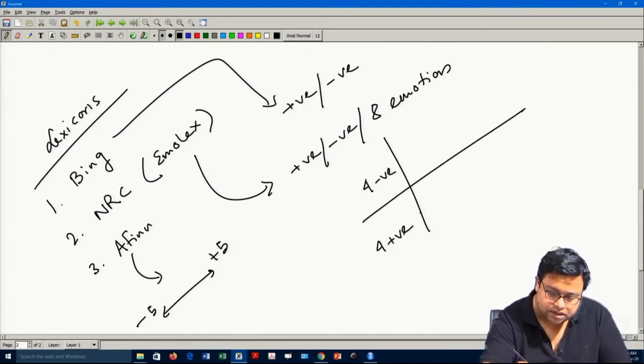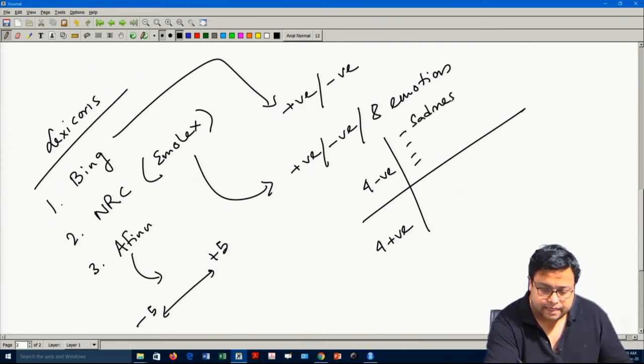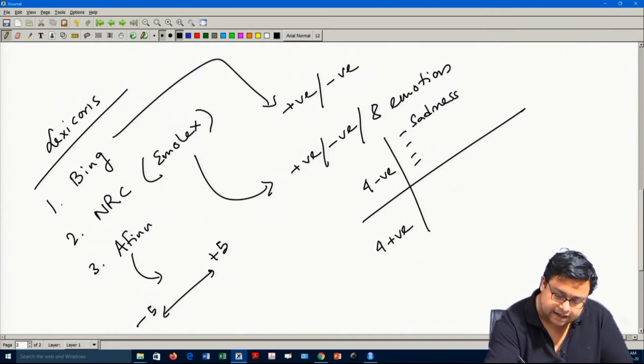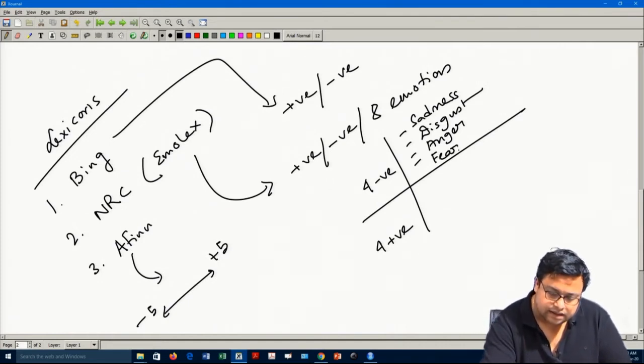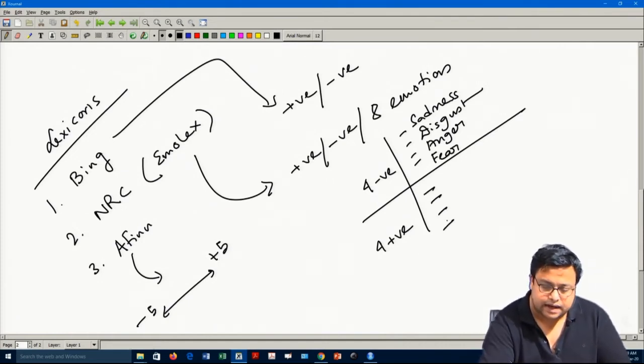The negative emotions are basically sadness, disgust, anger and fear. In this case there are 8 classic emotions.